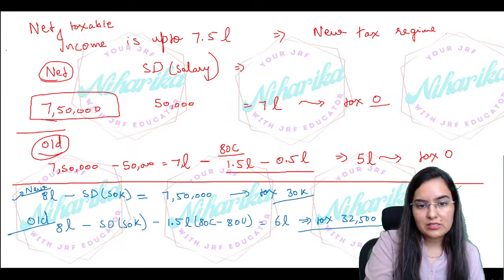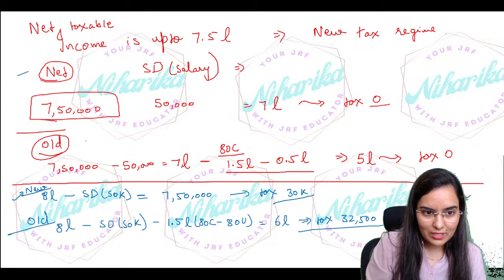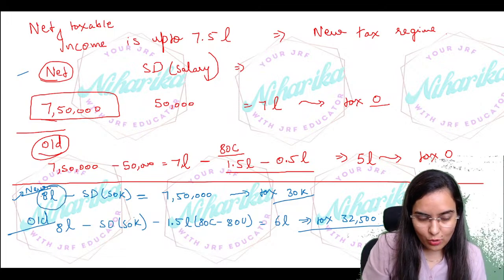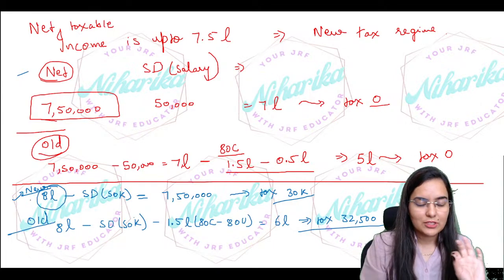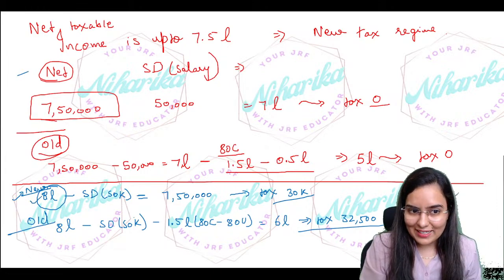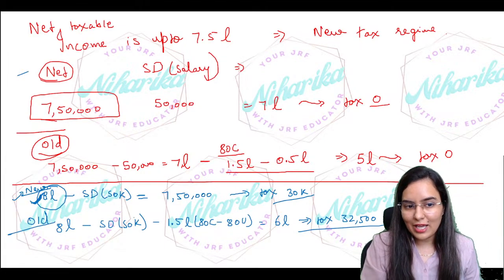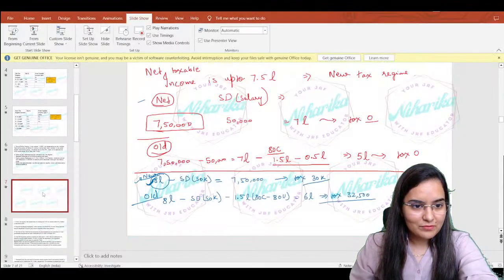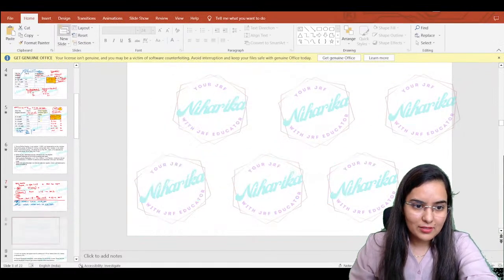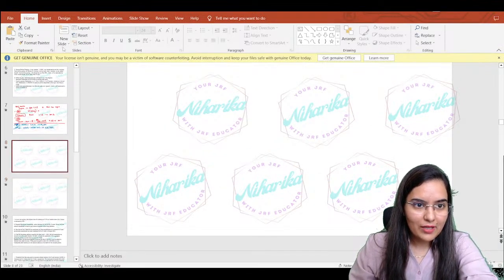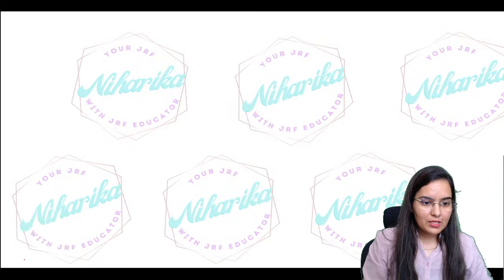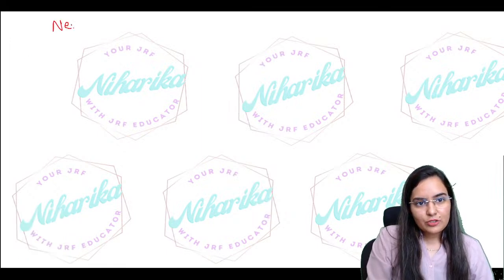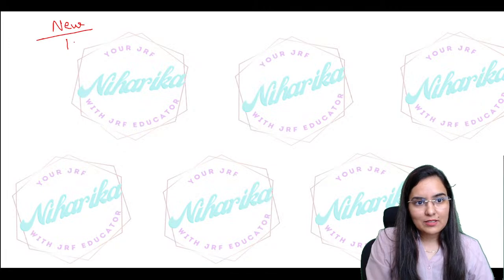You can even practice with one more example. In this one, if you have taken new income of 8 lakh, here you got to know that new tax regime was the best one. Similarly, let's apply on some other income quickly, right? Let's just apply on some other income. Okay, for example, as per the new tax regime, let's take 10 lakh.